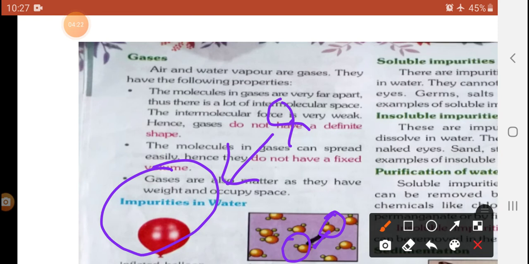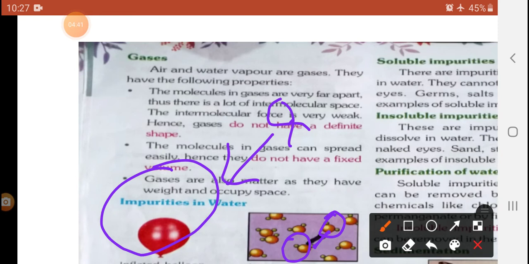My dear students, what does that mean? Before and after, the weight changes. Empty balloon and filled balloon, the weight is changed. It means the gas is also matter, as it has weight and occupies space.